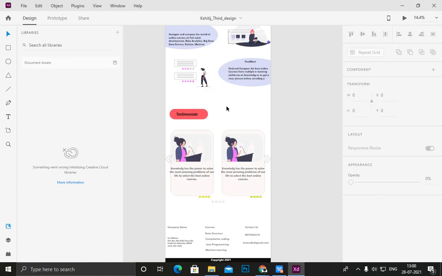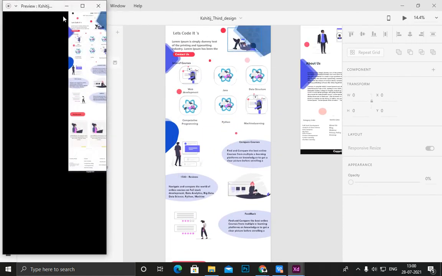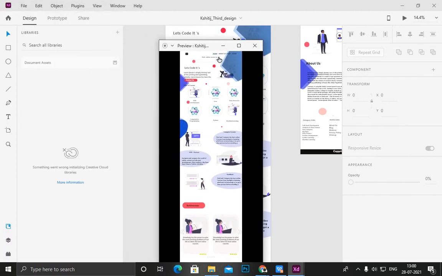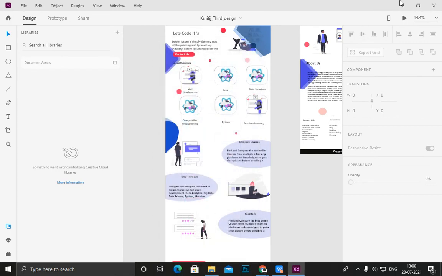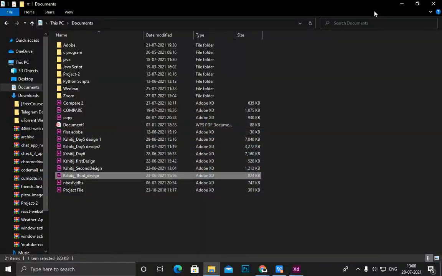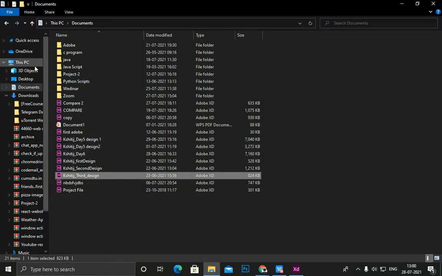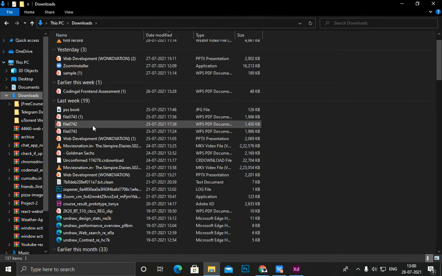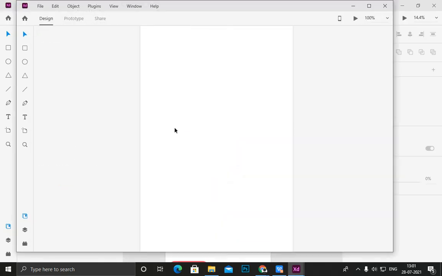So here you can see that this is our UX part, and this is our UI part. If I want to open this, then it will move to our next part. All of this is UX and UI. Okay, if you understand it, it's good, and if you don't understand it, you don't need to worry about it. I'll give you another example so you can understand all these things that I made previously.